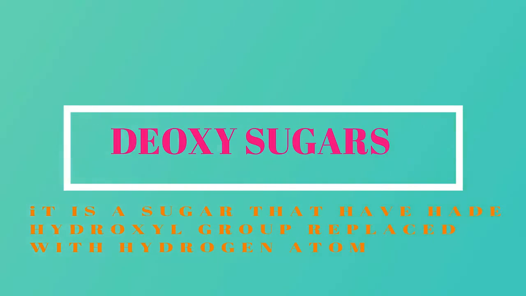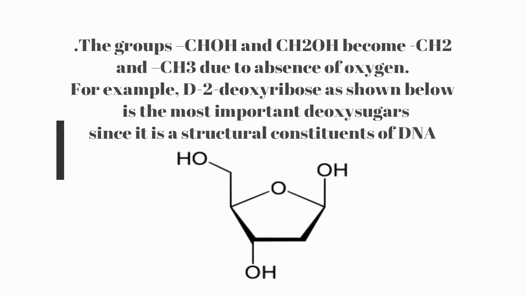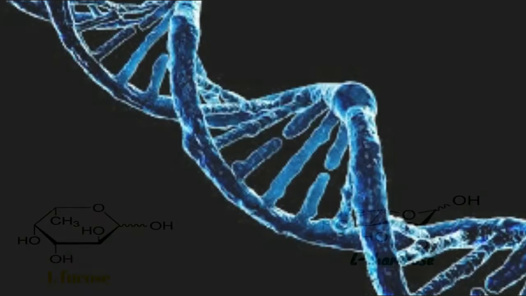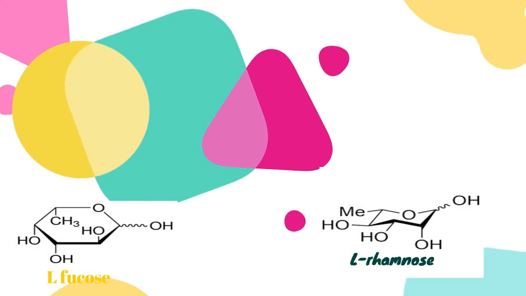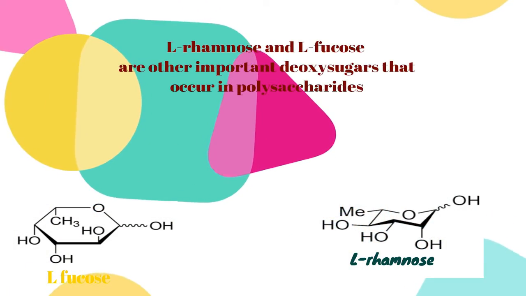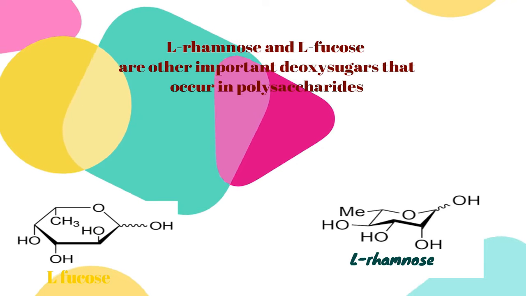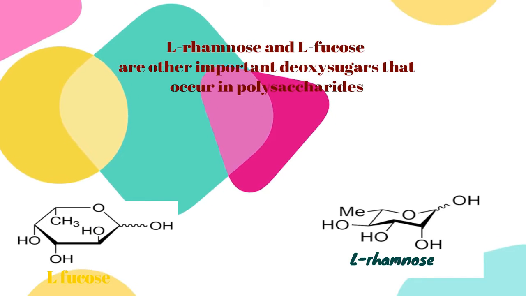Deoxy sugars are sugars that have had a hydroxyl group replaced with a hydrogen atom. For example, 2-deoxyribose, as shown below, is the most important deoxy sugar. It is a structural constituent of DNA. L-rhamnose and L-fucose are other important deoxy sugars that occur in polysaccharides.